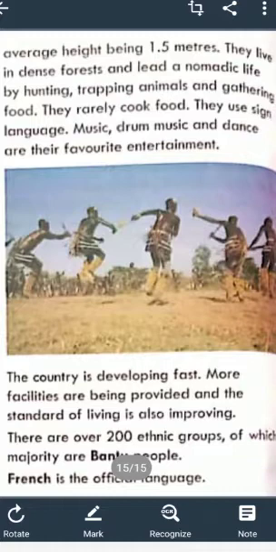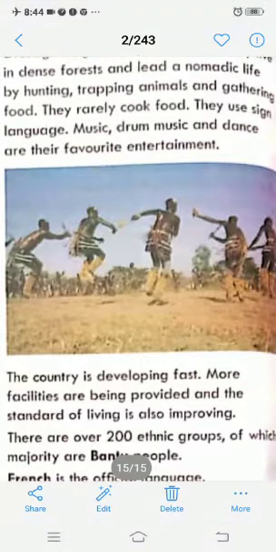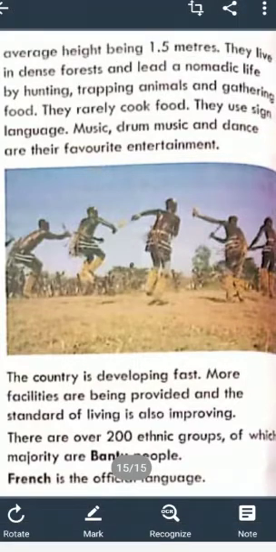Music, drum music and dance are their favorite entertainment. You can see in this picture, they are dancing. So dance, music and drum are their favorite entertainment sources.